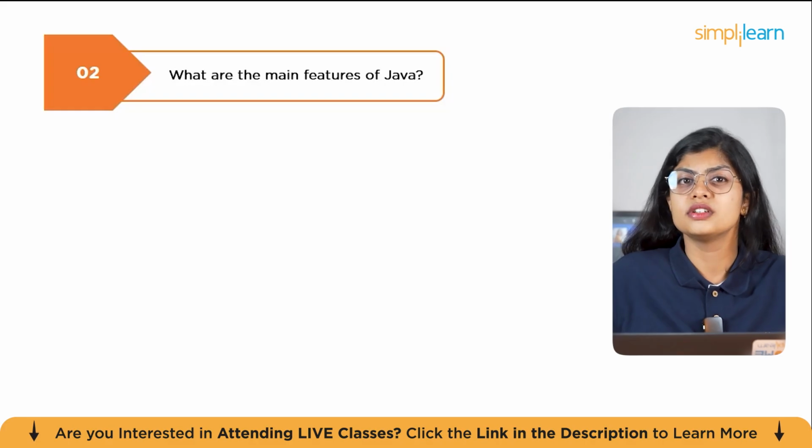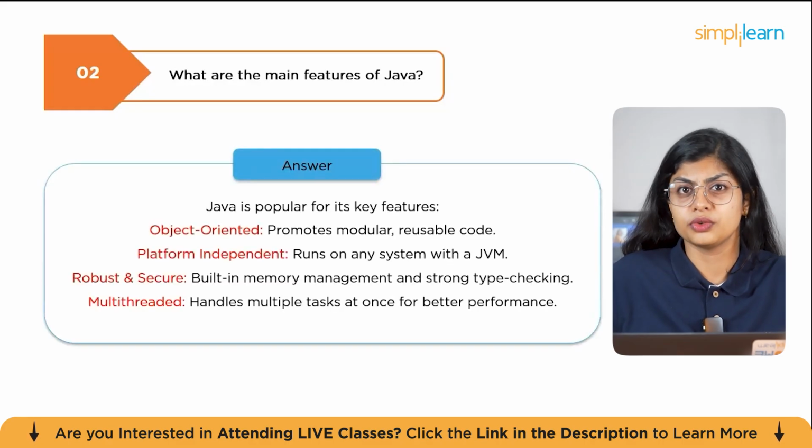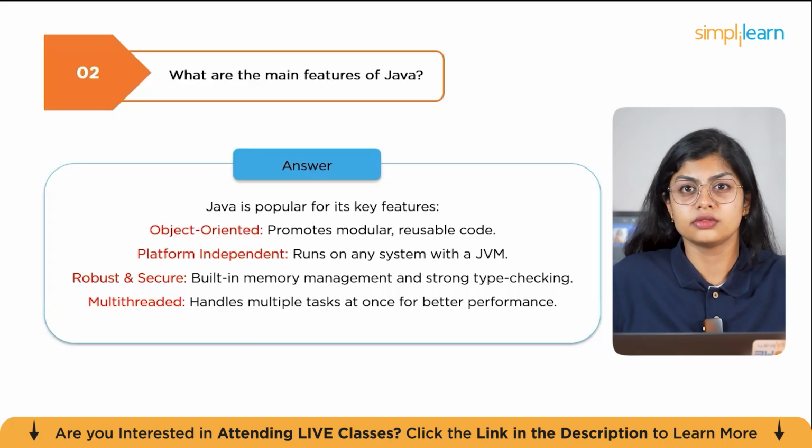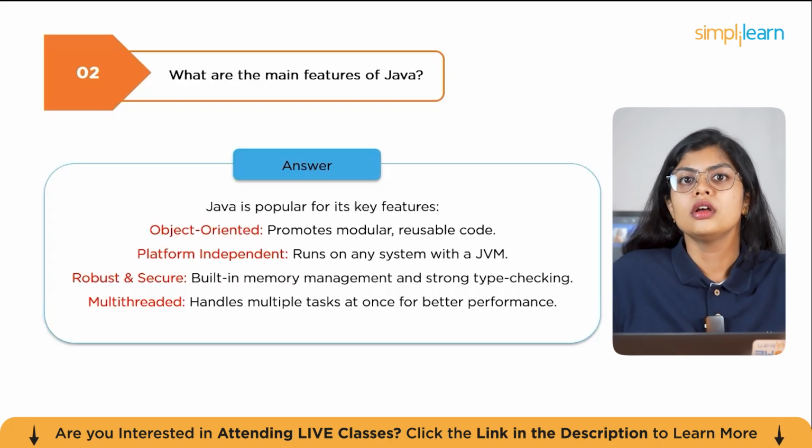Java offers several features that make it powerful and popular. The first one being object-oriented. Everything in Java revolves around objects and classes, encouraging modular and reusable code. Second one is platform independent. Java bytecode runs on any system with a JVM. Third one is robust and secure. Built-in memory management, garbage collection, and strong type checking reduce bugs and security risks.